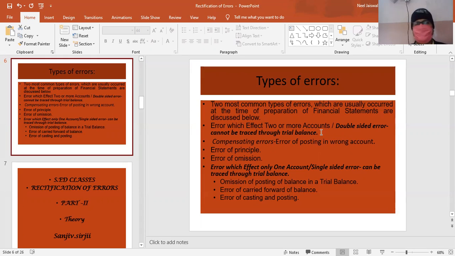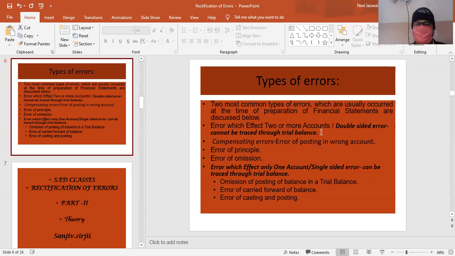Instead of 2000, we have written 20,000 in the journal entry. That means wages debit 20,000 to Ram cash 20,000. Instead of 2000, in both debit and credit, we have made the same amount mistake. Then this error will be termed as double-sided error.